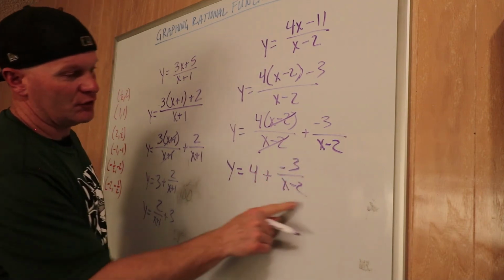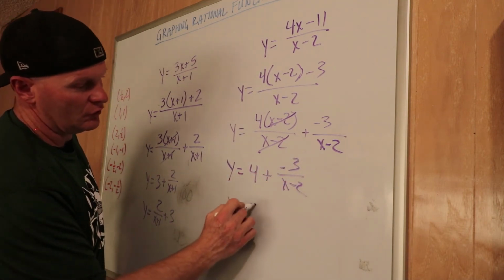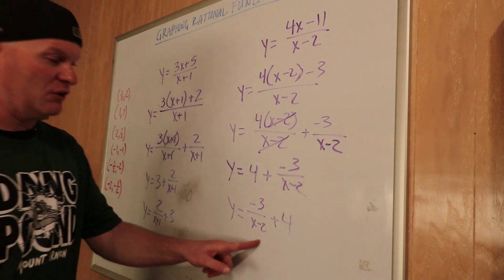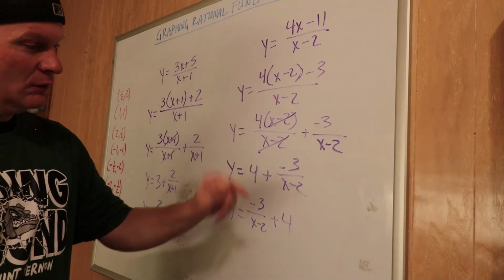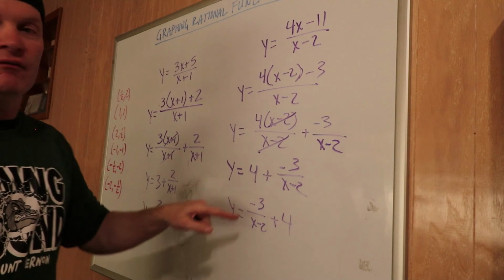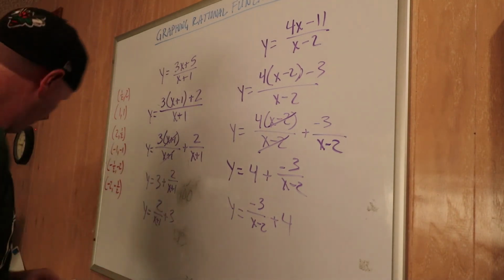Okay, now we're almost done. I'm just going to switch these two so I get negative 3 over x minus 2 plus 4. Okay, this has a shift 2 to the right and up 4, and then you would multiply all the y values by negative 3 if you wanted to graph it.